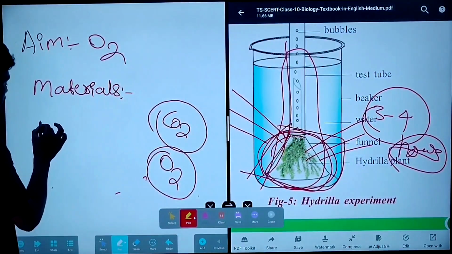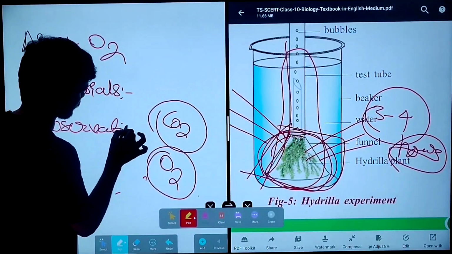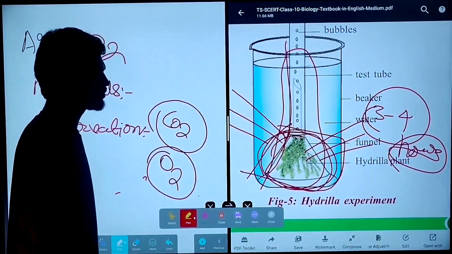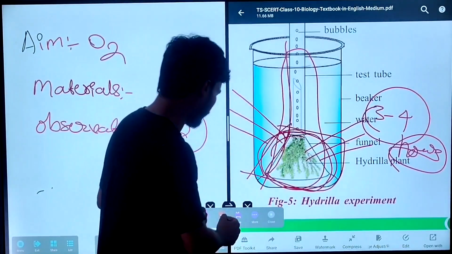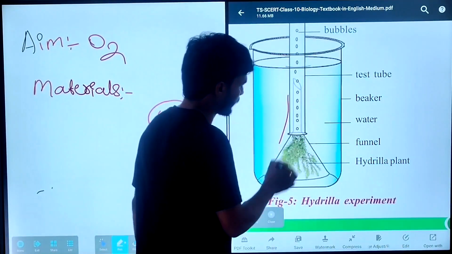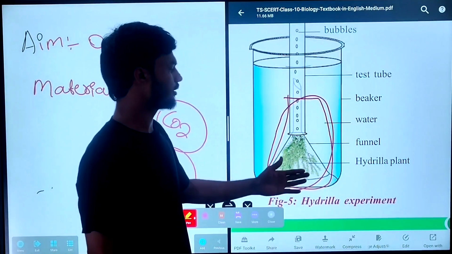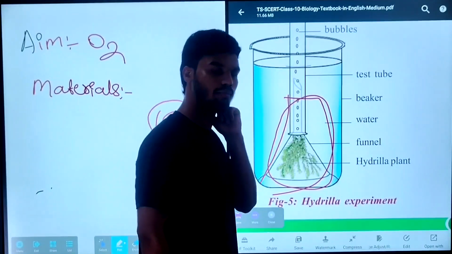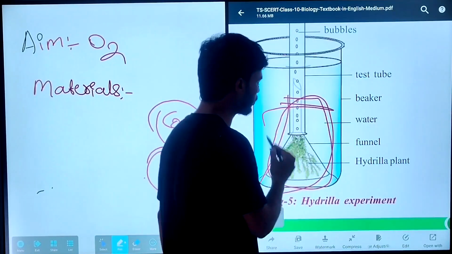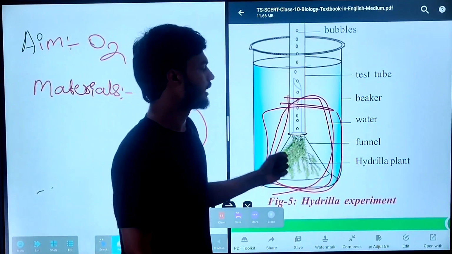For the funnel covered by the black paper, there are no changes between the initial and the end of the experiment.